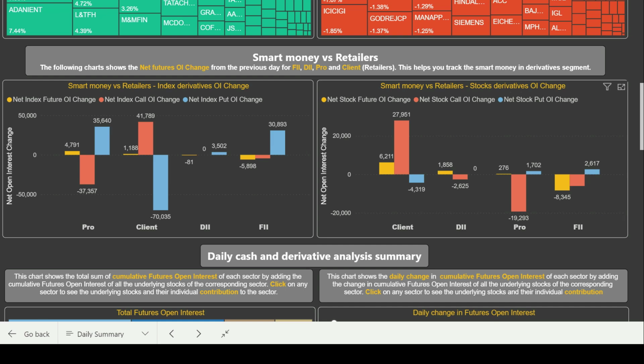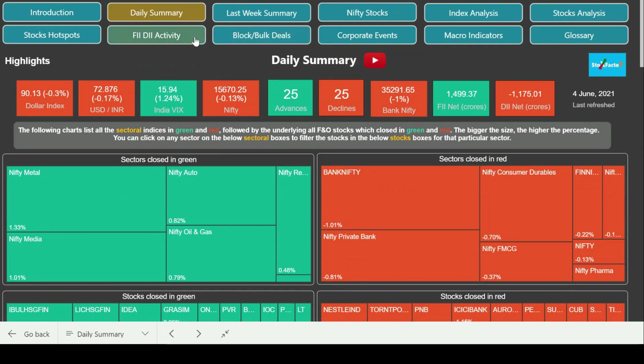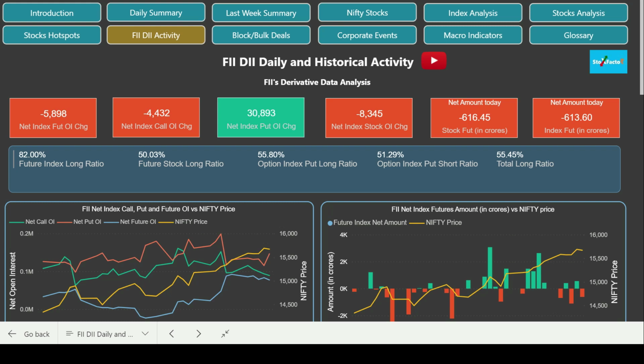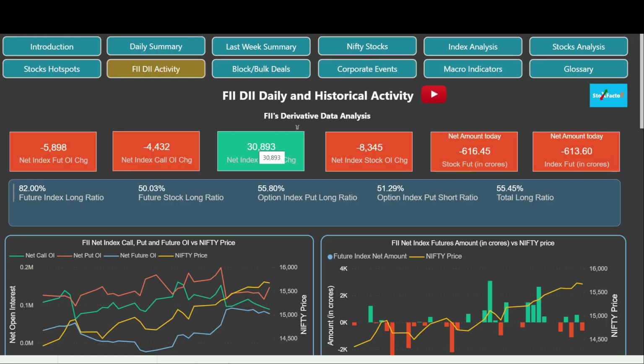So friends, now if we scroll up, let's quickly jump to the FII DII activity page. Okay friends, so now we are on the FII DII page and let's see what new indicators this page has to offer. We'll start with the top 6 cards. As you can see, it is mainly showing the same numbers we saw in the daily summary page: the change in net future positions, call positions, put positions, and then the change in stock positions in terms of OI, and then the amount change in index.